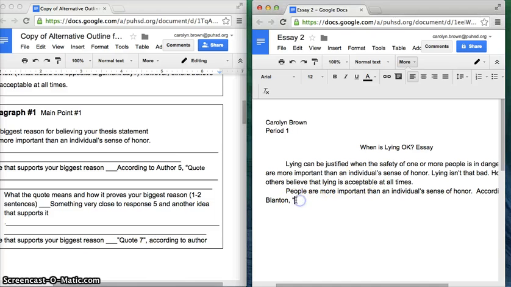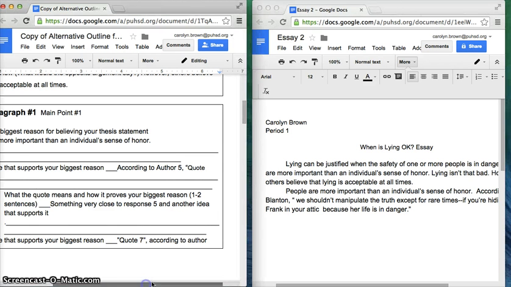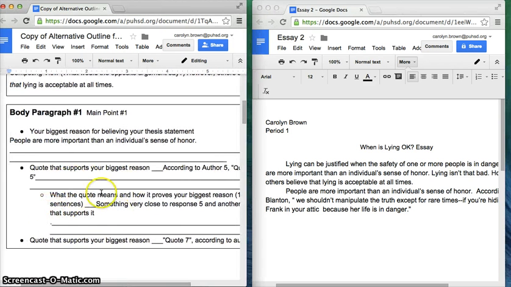Whoops, let's make sure we're typing in the right place. We shouldn't manipulate the truth except for rare times, if you're hiding Anne Frank in your attic because her life is in danger. Now you're going to put in what the quote means and how it proves your biggest reason.